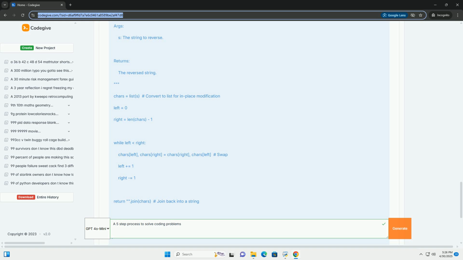Step 2. Plan your solution, design and outline. Now that you understand the problem, it's time to devise a solution before coding. This involves choosing a data structure, if necessary. What data structure is best suited to store and manipulate the data? Selecting an algorithm or approach: what sequence of steps will solve the problem? Consider different algorithmic paradigms, for example brute force, divide and conquer, dynamic programming.